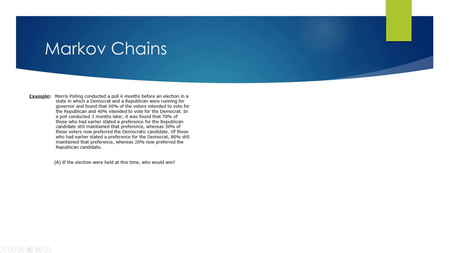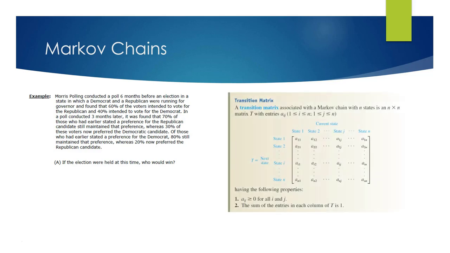What I'm going to be doing here is using what they call a transition matrix. A transition matrix is associated with Markov chains. It's an n by n matrix, and each of the entries is a probability that is more than 0, and the sum of the entries in each column has to be 1. So as I go down each column, it has to be 1. When I look at what's going on here, I need to come up with a matrix that represents my current data, my current state, and I need to come up with a transition matrix that's going to help me get to the next state.